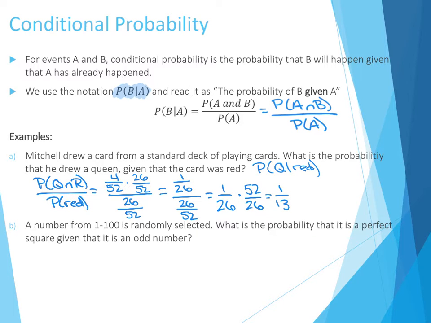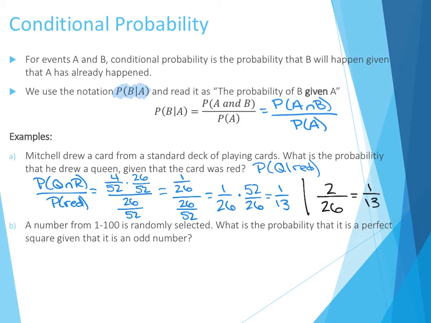The other way to think about this is just to think about, well, given that the card was red, that means I'm changing my sample space. I can only be talking about the 26 red cards, and of those 26 red cards, there are only 2 queens, and that gives me my 1 in 13 probability as well. I usually go with the second method unless I'm looking at a really complicated situation.